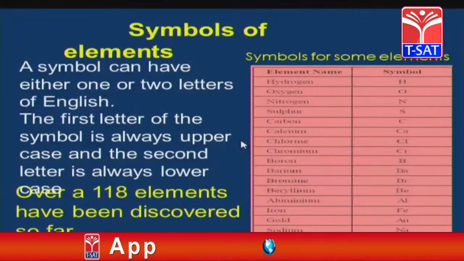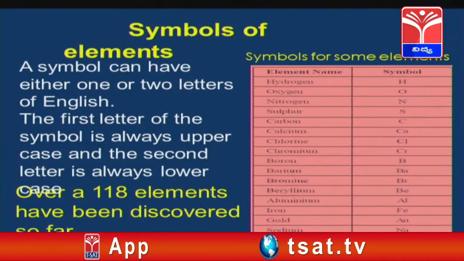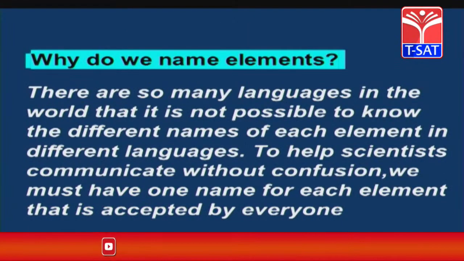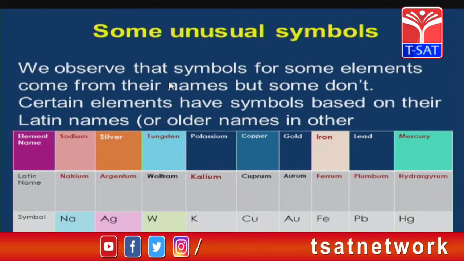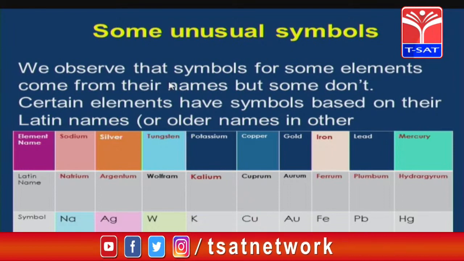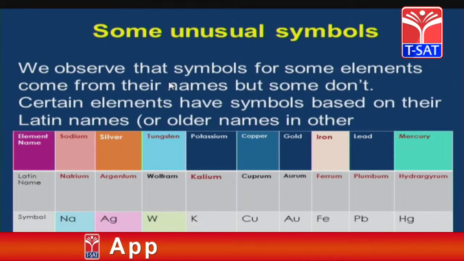For example, sodium is a common name. Its Latin name is natrium. That's why its symbol is Na. You observe here, some elements get their symbols from their names, but some don't. Certain elements have symbols based on their Latin names, that is, older names. So you see here 3 columns: the element name, the Latin name and the symbol.